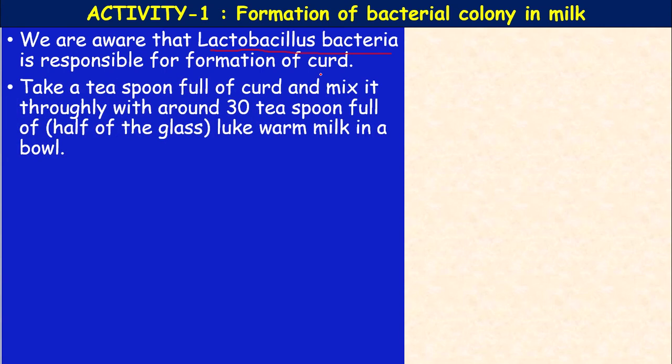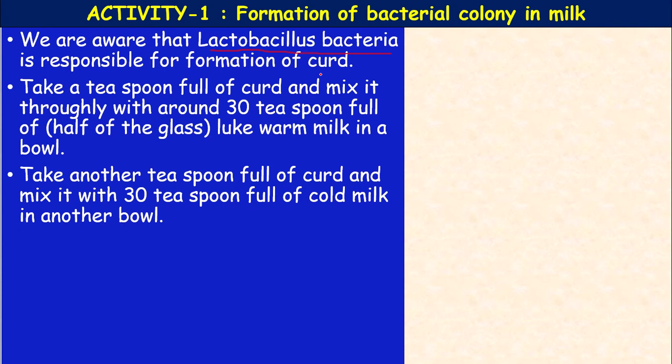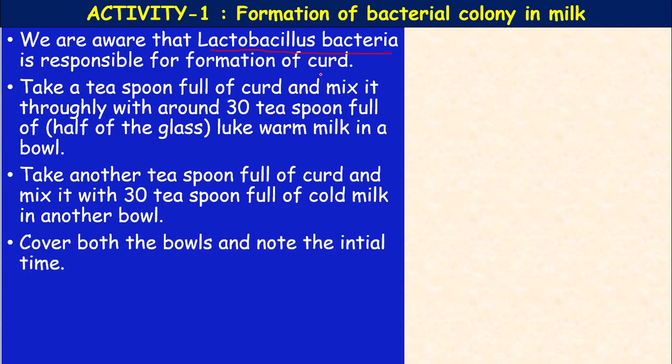Take a teaspoonful of curd and mix it thoroughly with around 30 teaspoonful of lukewarm milk in a bowl. So half a glass of lukewarm milk you take in a bowl and mix a teaspoonful of curd to it thoroughly, and take another teaspoonful of curd and mix it with about 30 teaspoonful of cold milk, normal milk, in another bowl. Now cover both the bowls and note the initial time.